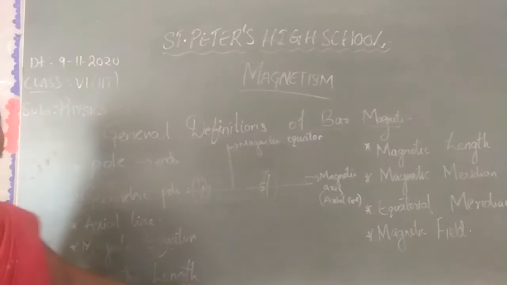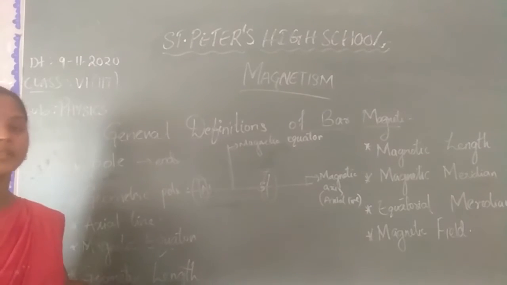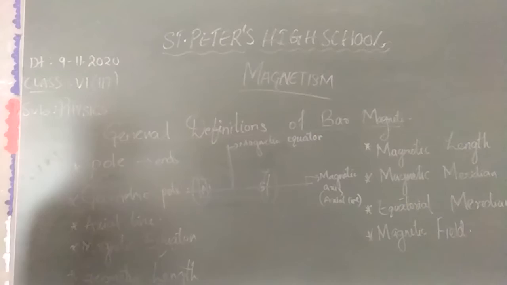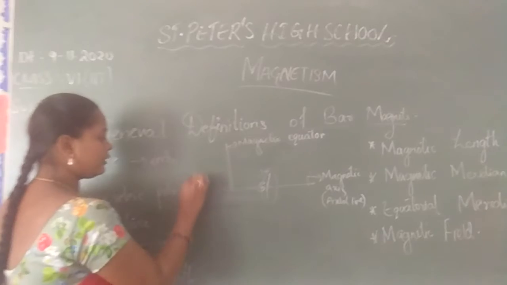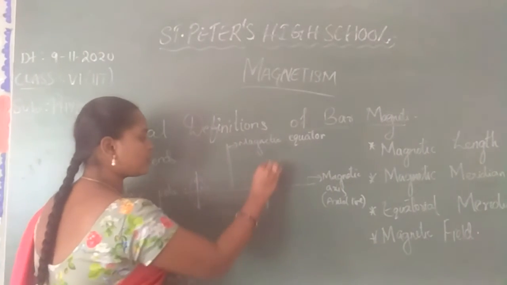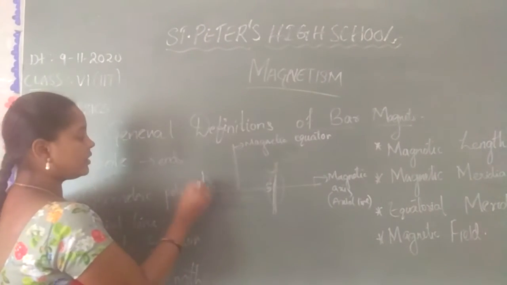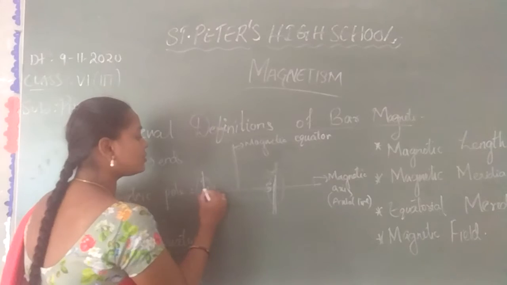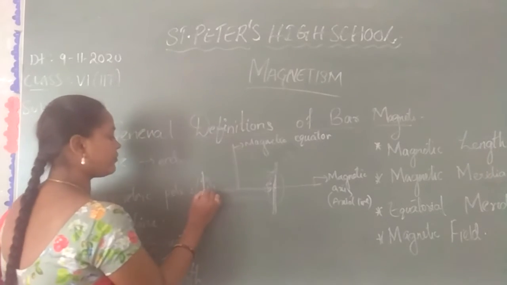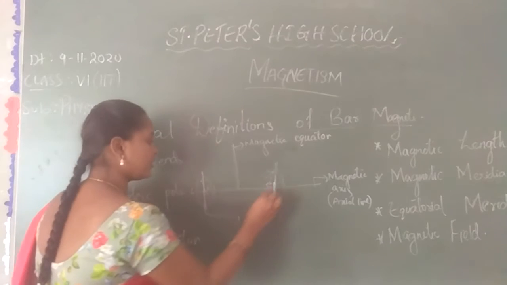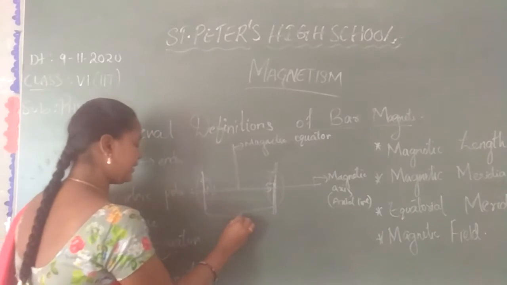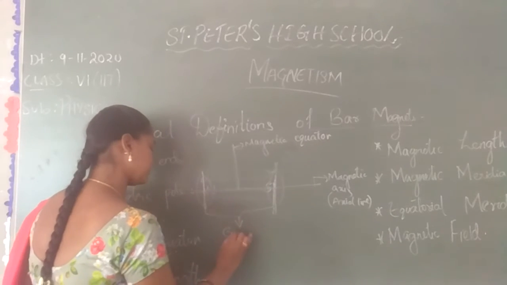Next is geometric length. It is not geometric equator, it is geometric length. So here this is a magnet, right? There is the starting of the magnet and the ending of the magnet. These are the two starting and ending points of the magnet. So the line passing from north to south, totally towards the end, from here to here, is called the geometric length.